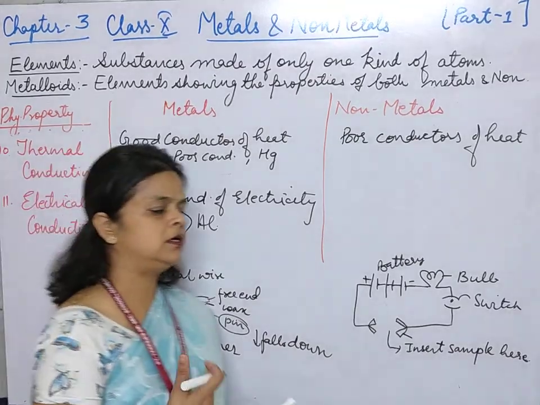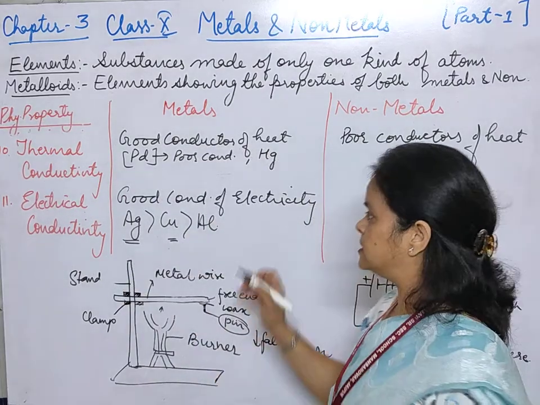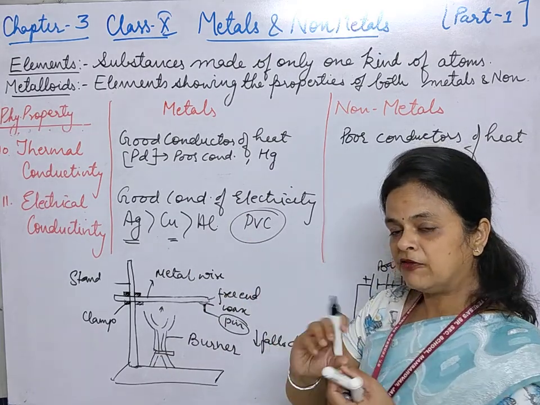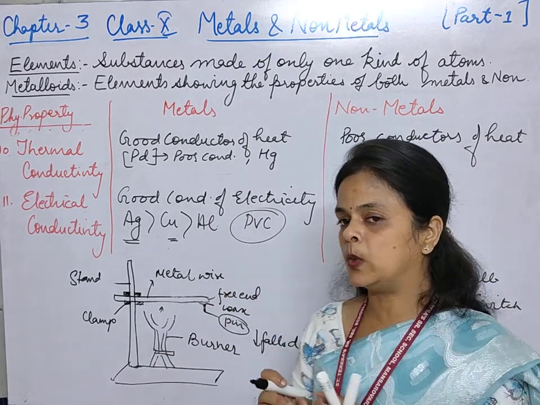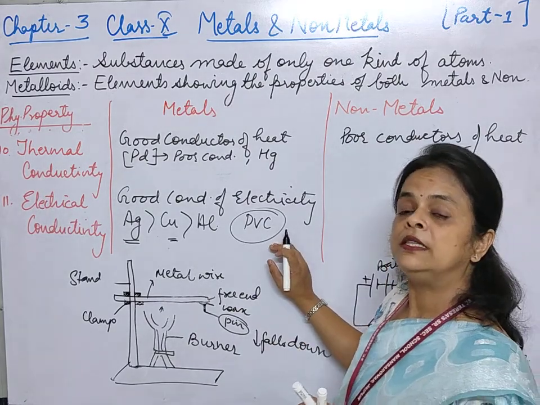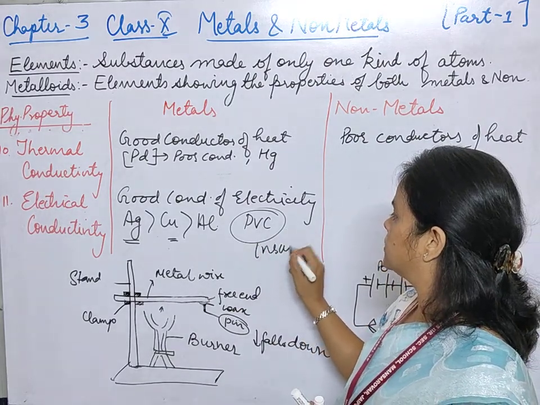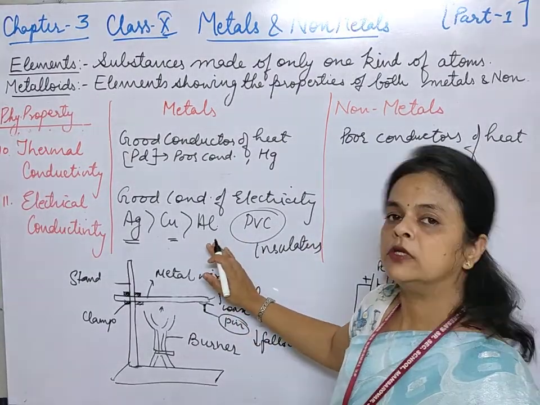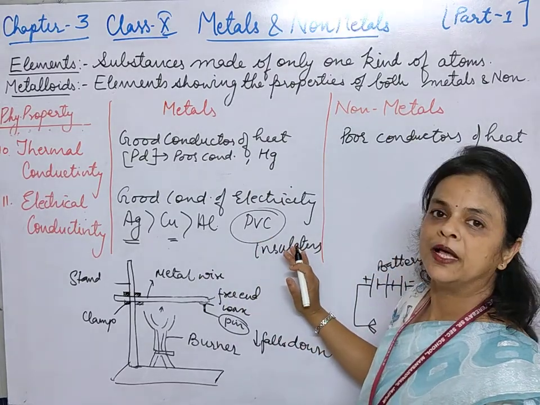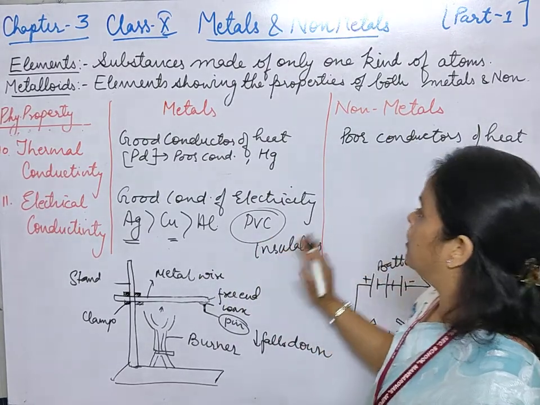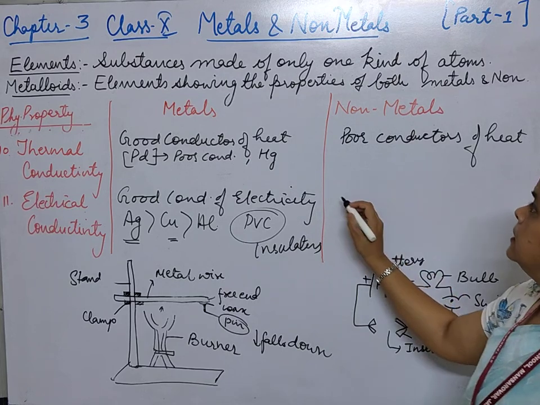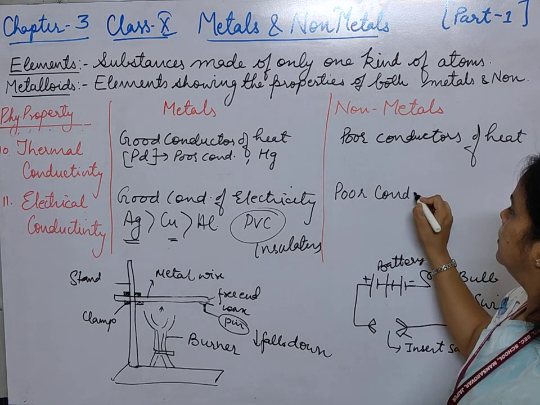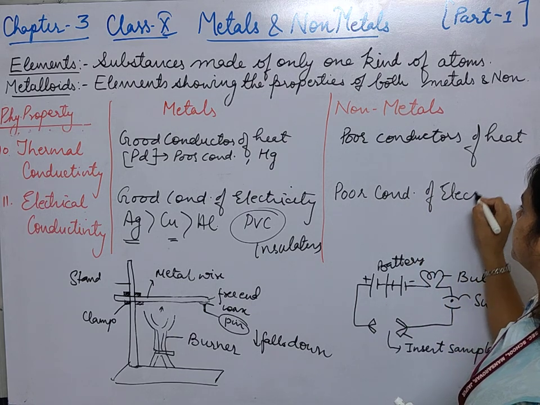And in your house you must have seen around the wire there is a covering of PVC, polyvinyl chloride. There is a covering of plastic around these metallic wires because they are acting as insulators. So for protection, the coating of plastic is done over there. Now when we talk about non-metals, they are poor or bad conductors of electricity.